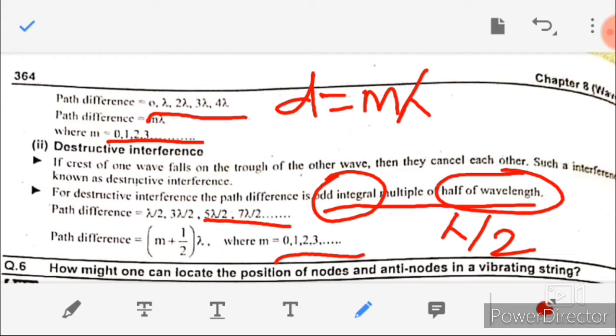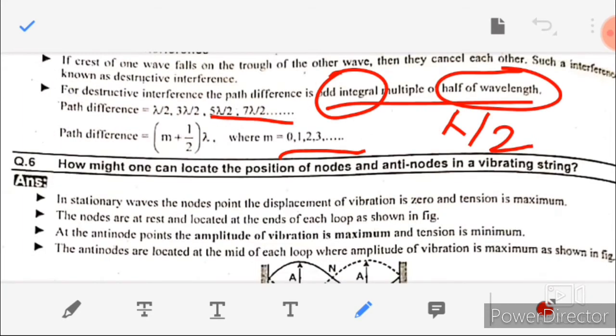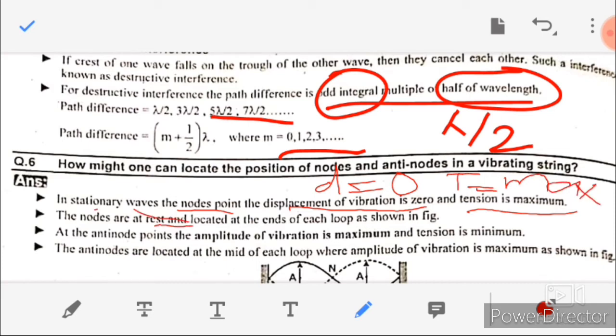How might one locate the position of nodes and antinodes in a vibrating string? Answer is, in a stationary wave, nodes are the points at which displacement or amplitude is 0 and tension is maximum. D is 0 and T is maximum. And they are at rest. And they are located at the end point of each loop. I will show this from the diagram as well.